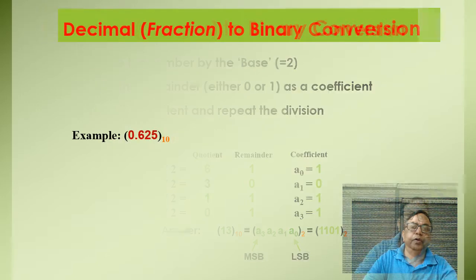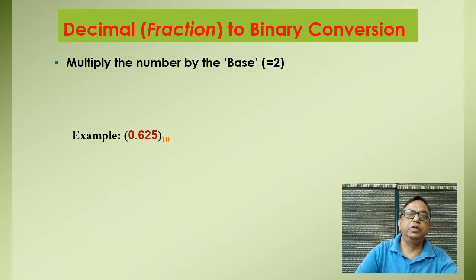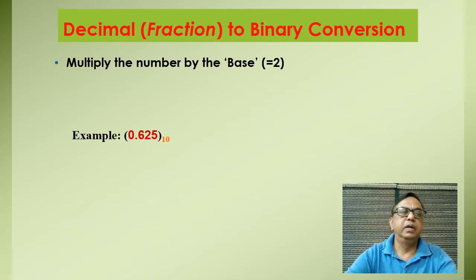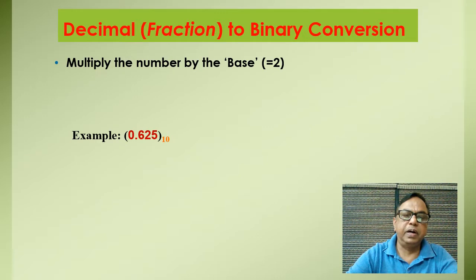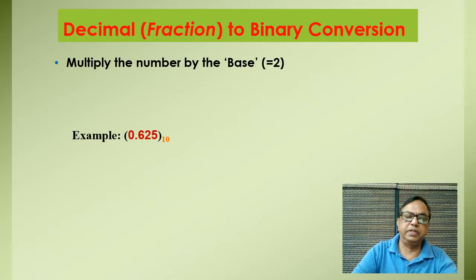But when we think about the fractional part, in the double-dabble method, what we have to do is that the fractional part is repeatedly multiplied by 2, and the integer value will represent the coefficient of the binary number, and the first coefficient will represent the MSB, and the last one will represent the LSB.